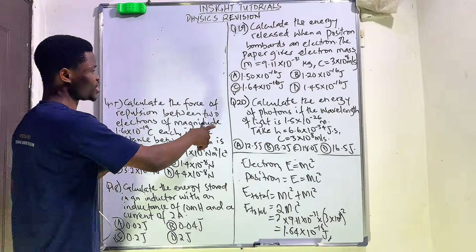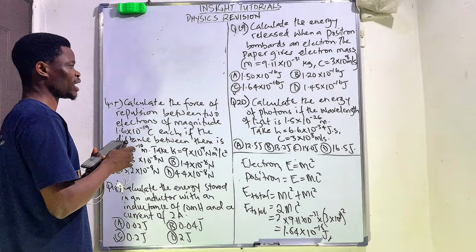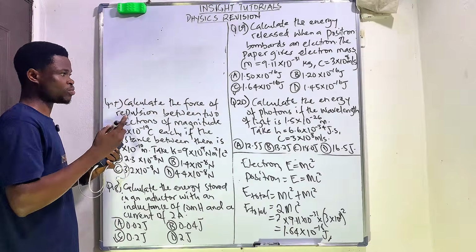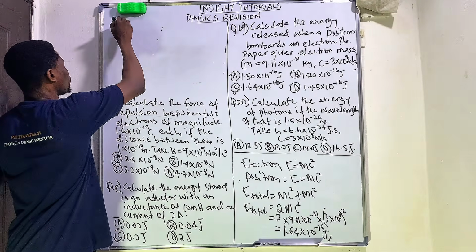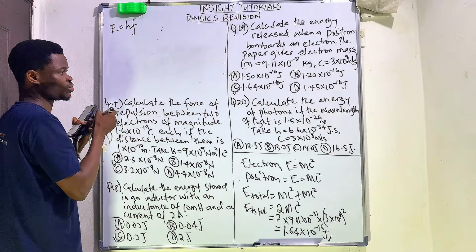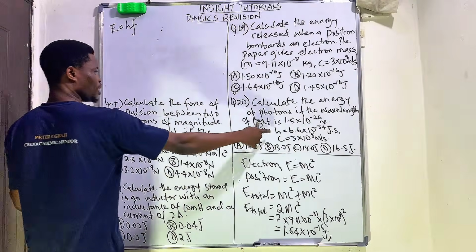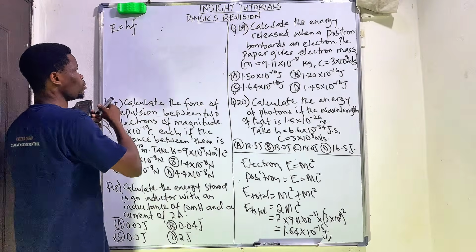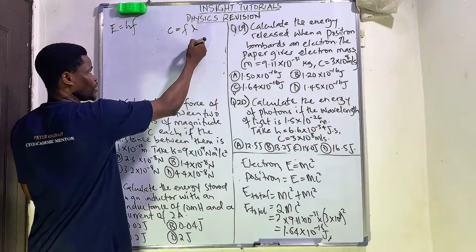Question 20 says to calculate the energy of photons if the wavelength of light is 1.5 times 10 to the power of minus 23 meter. Now, remember that the energy of a photon is given as the Planck constant times the frequency. Because it's the wavelength of light, and we're given our Planck constant and the speed of light, remember that the speed of light is given as our frequency times our wavelength.